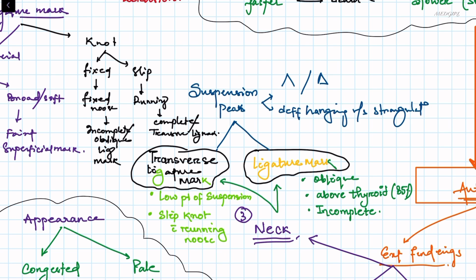Next is the transverse ligature mark. In some cases we see this transverse ligature mark, which is the low point of the suspension, and slip. It occurs due to a slip knot with a running noose. So these are all the external findings.